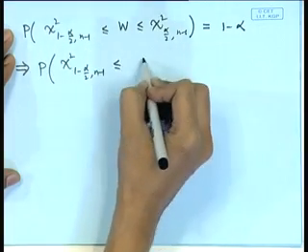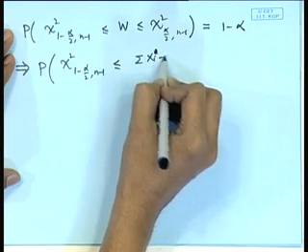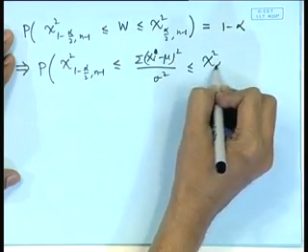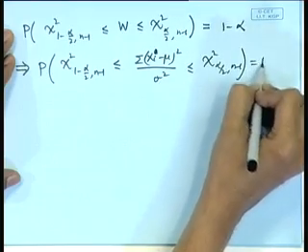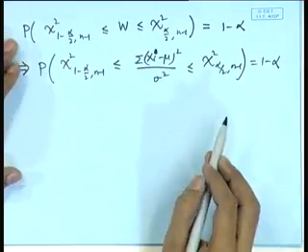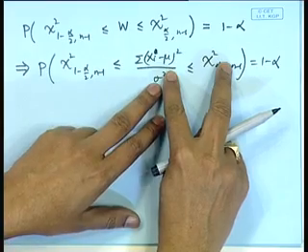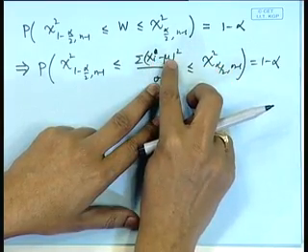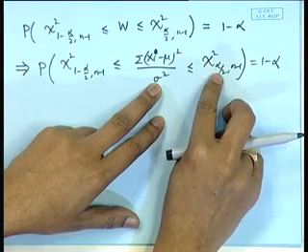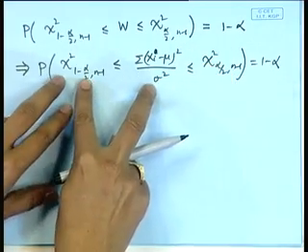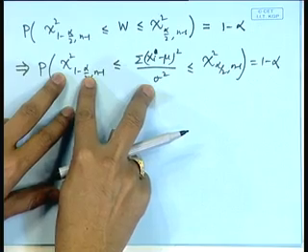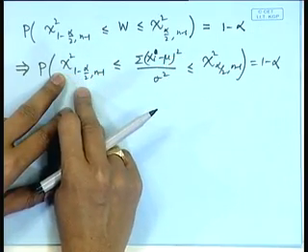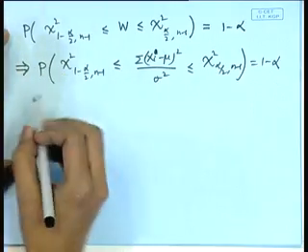This is less than or equal to sigma xi minus mu whole square divided by sigma square, less than or equal to chi square alpha by 2, n minus 1, that is equal to 1 minus alpha. So, this is equivalent to sigma square is greater than or equal to summation of xi minus mu whole square divided by chi square alpha by 2, n minus 1. If I look at the left hand inequality, then this is equivalent to sigma square is less than or equal to summation of xi minus mu whole square divided by chi square 1 minus alpha by 2, n minus 1.